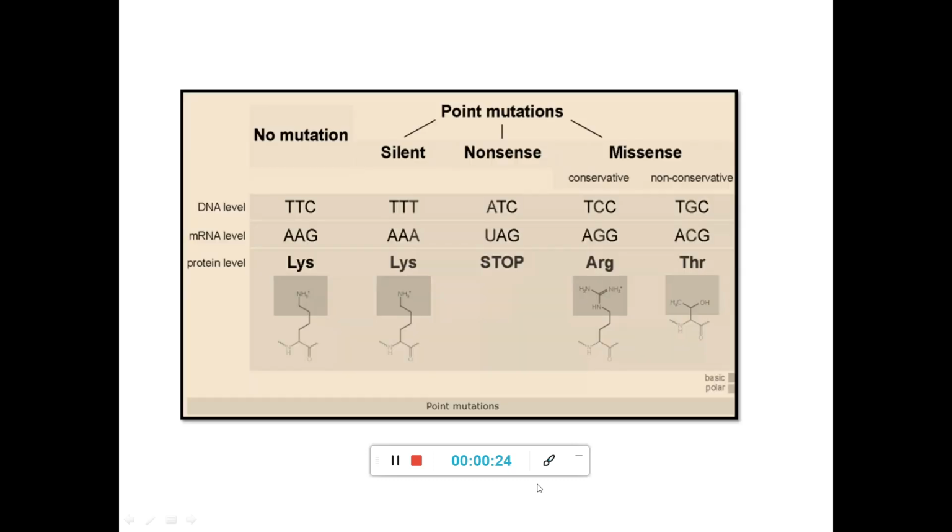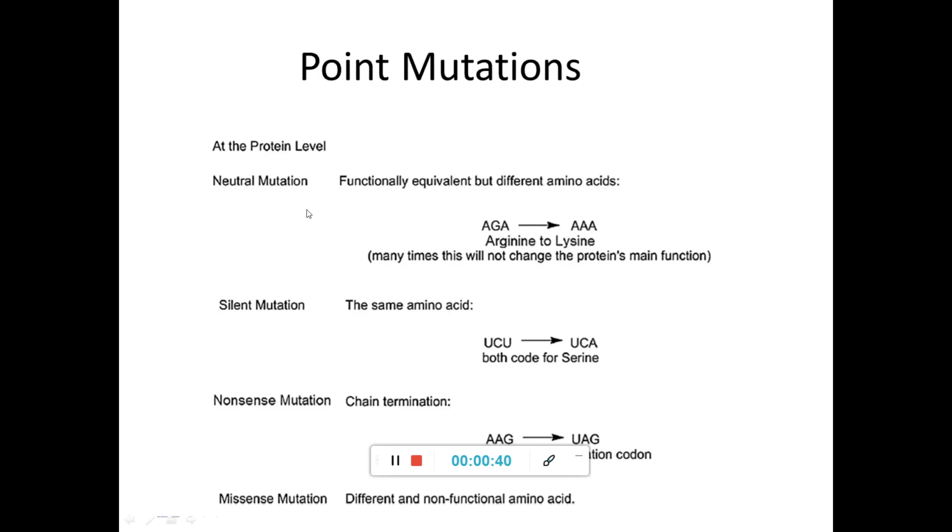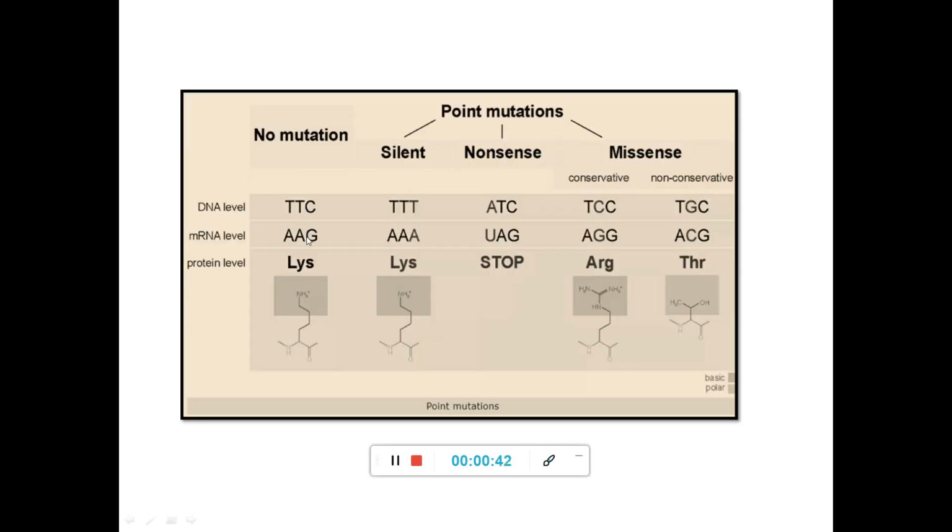Point mutations can be of different types. They can be silent, they can be nonsense or missense. Now let's understand it at a very detailed level. Consider a situation in which there is no mutation. When there is no mutation, a codon of TTC at the DNA level